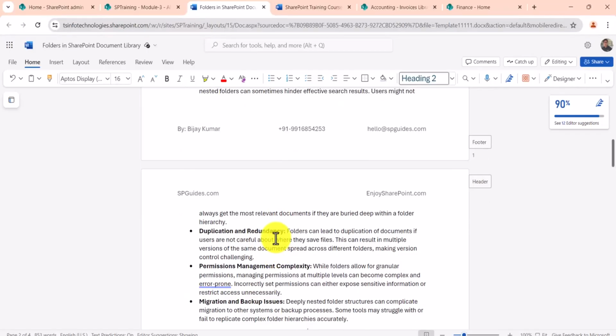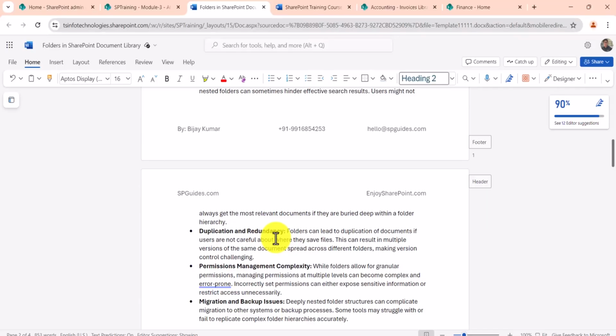This is quite important, because when you have nested subfolders, you might have uploaded one document over there, and then you get confused and upload the same document in another place. If you upload the same document in multiple places, it will not show you any error. But if you put the same file in the same folder, then it will.